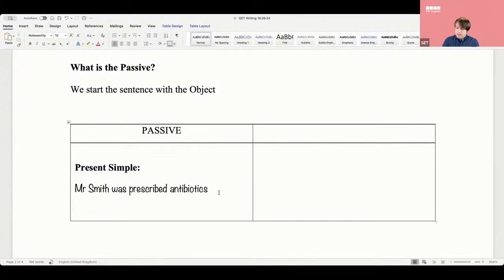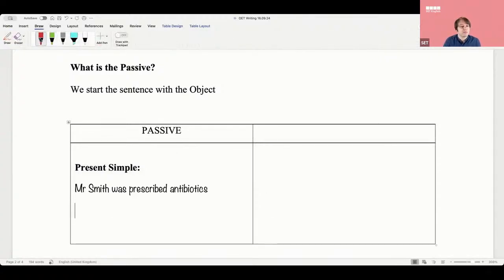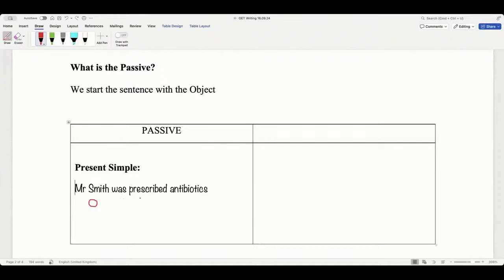Okay. So that means, Mohadissa, where is the object of the sentence? The object of the sentence is Mr. Smith. Yeah. And this is very important, isn't it? Like he is not the subject, he's the object. Okay. Where's the verb? Everyone, where's the verb?